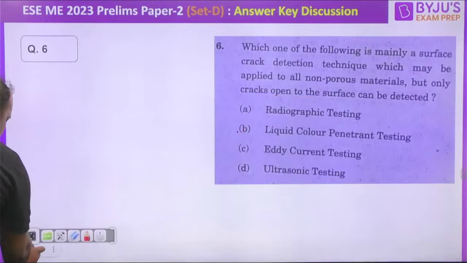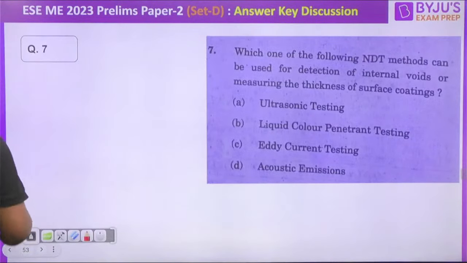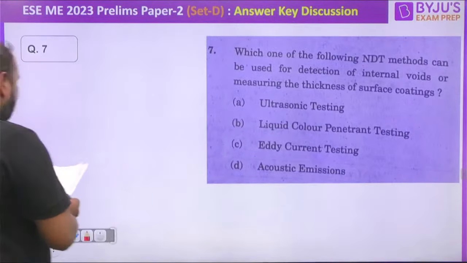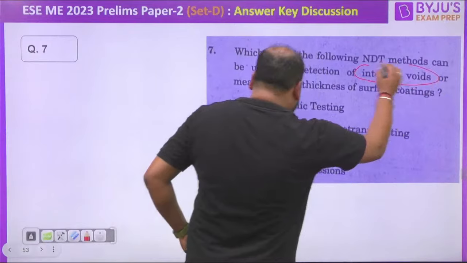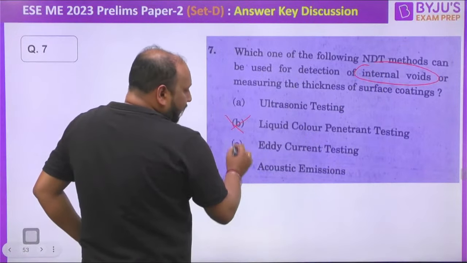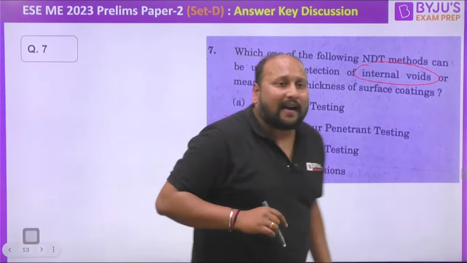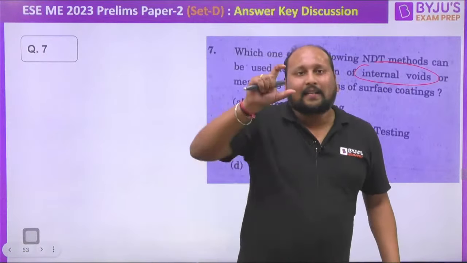चलिए next question on the screen. It's basically which of the following NDT methods is used for the detection of internal voids. Internal voids देखेंगे, liquid ये नहीं होता, ये भी नहीं होता. Acoustic में you can identify the internal voids, but exact shape और thickness नहीं बता सकते. So ultrasonic testing is the final correct answer. चलिए आगे बढ़ते हैं next question की ओर.